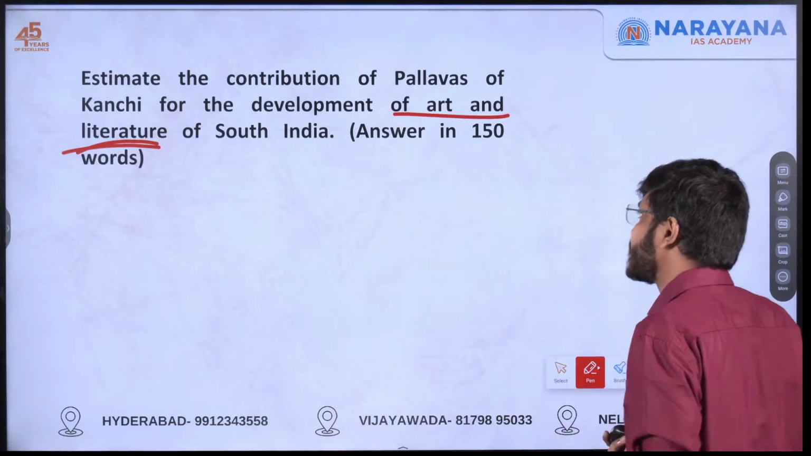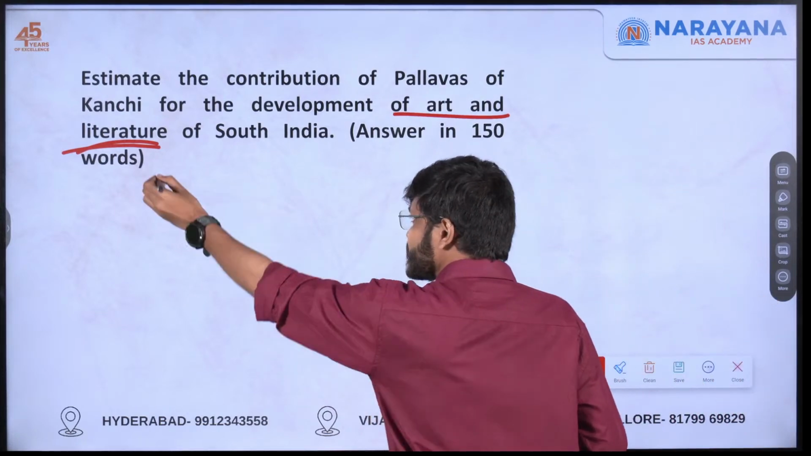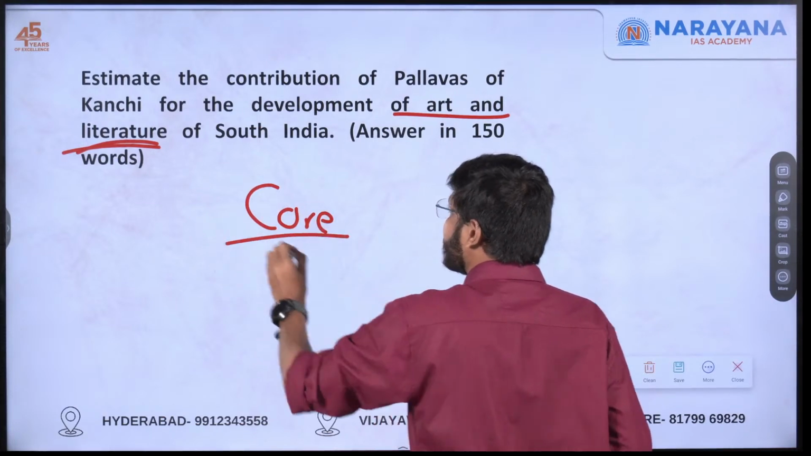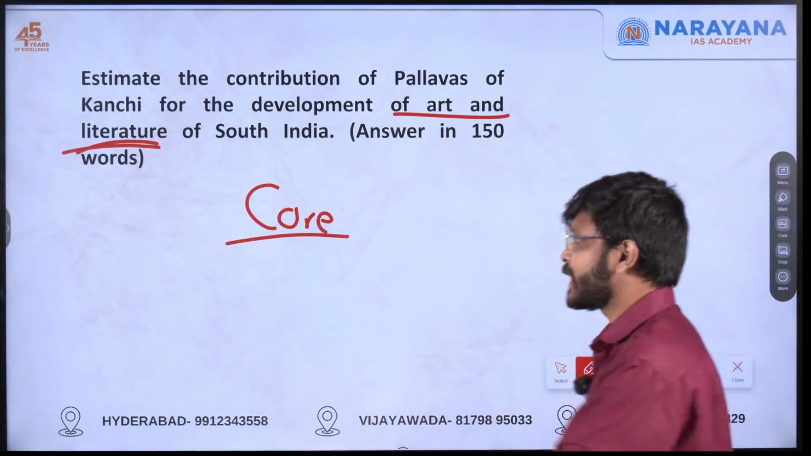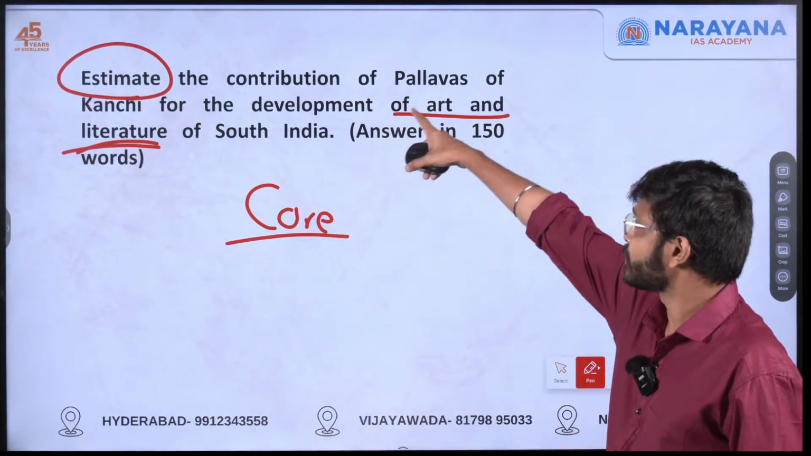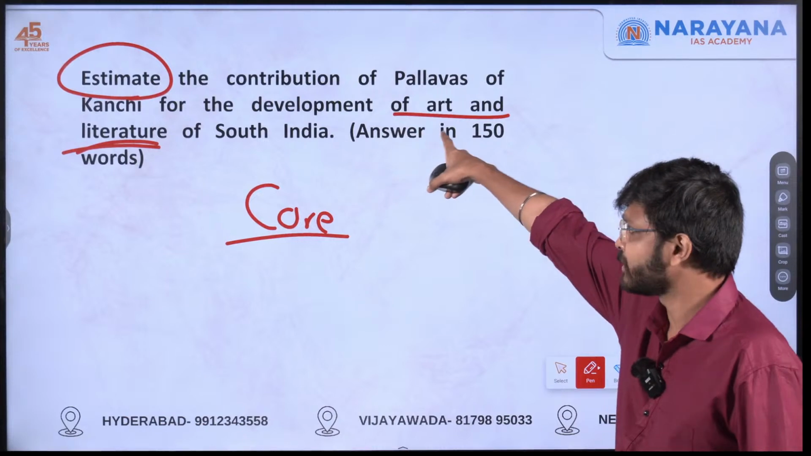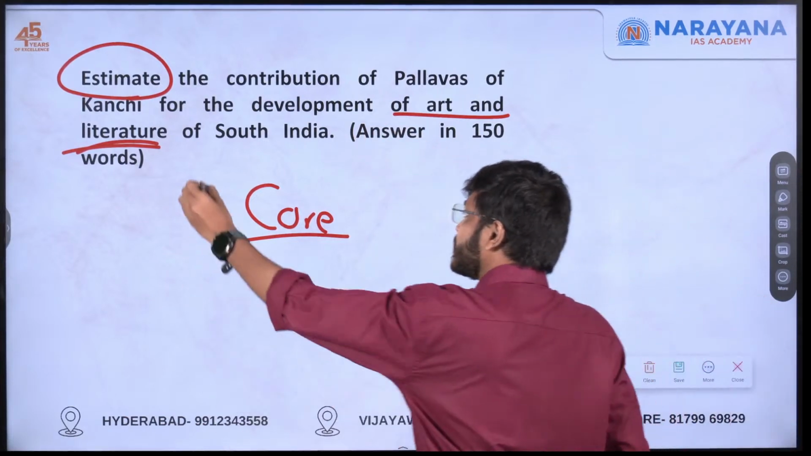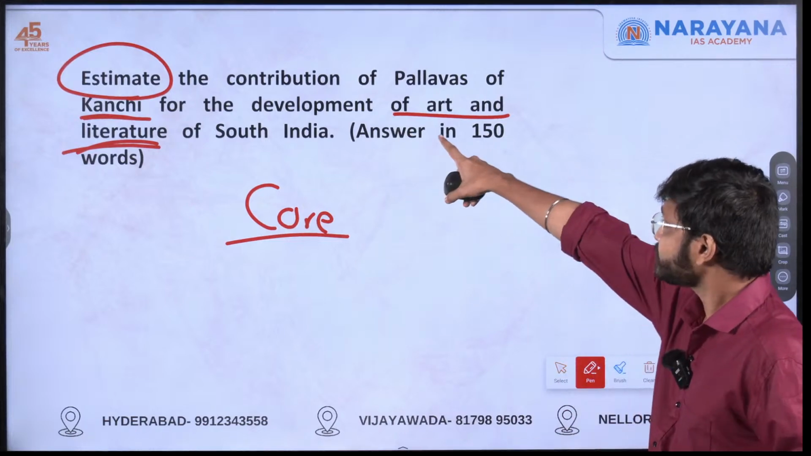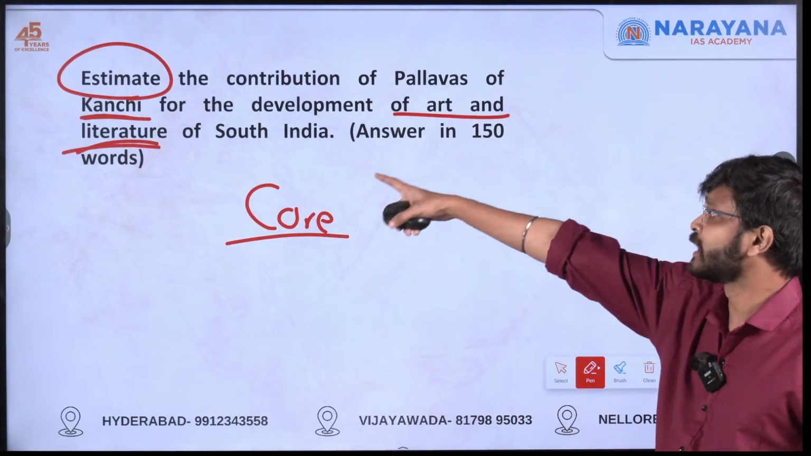So what is the demand here? Now we understood that this is from art and culture. So what is the core demand here? The core demand here: estimate the contribution. So they want us to list out the contributions made by the Pallava dynasty. They have even given Kanchi, the Pallavas who ruled over the Kanchipuram region, and the development of art and literature of South India.